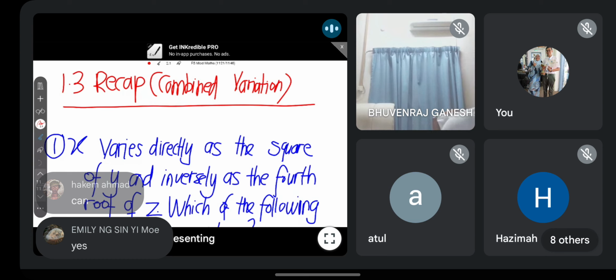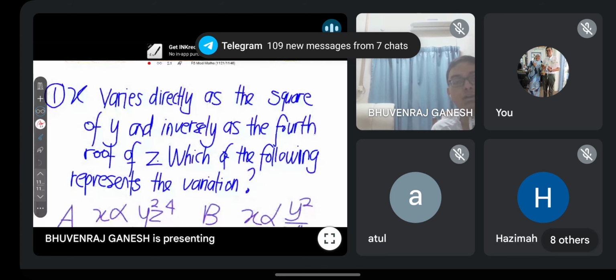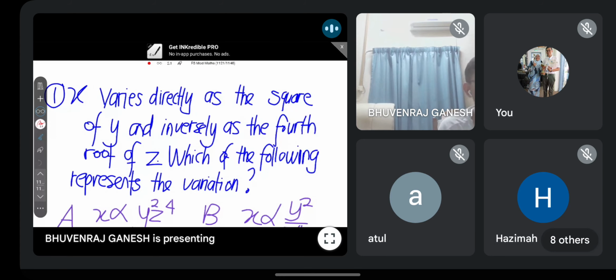Okay, good. So now, first thing before we start the ulang kaji, I want to recap. We recap on 1.3 ubahan bergabung, combined variation. I prepared a few questions, only 5 objective, to test whether you all still remember about ubahan bergabung. So this is the first question.